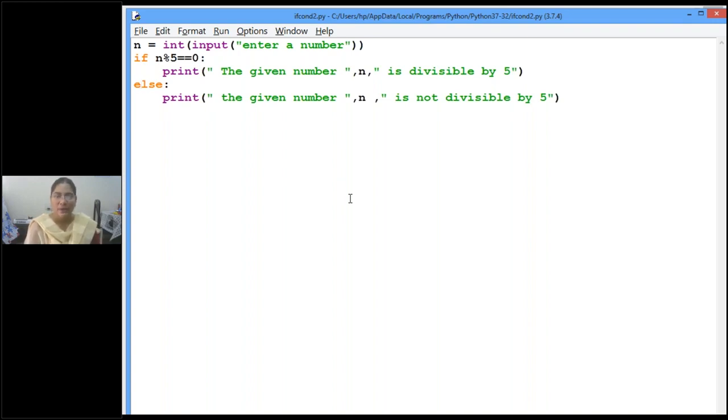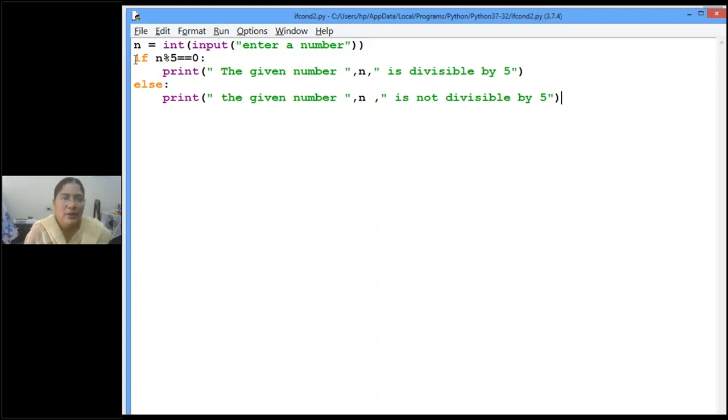If n percentage 5 is 0, that is, if the given number n is divisible by 5, then we display a message that it is divisible by 5. And if n is not divisible by 5, then we write that statement also. That is based on our requirement. Okay, children, now I'll ask you some questions based on if else, if ladder.